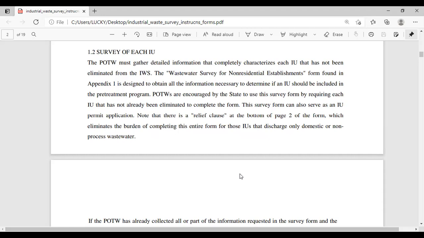POTWs are encouraged by the state to use this survey form by requiring each industrial user that has not already been eliminated to complete the form. This survey form can also serve as an industrial user permit application. Note that there is a relief clause at the bottom of page 2 of the form, which eliminates the burden of completing this entire form for those industrial users that discharge only domestic or non-processed wastewater.